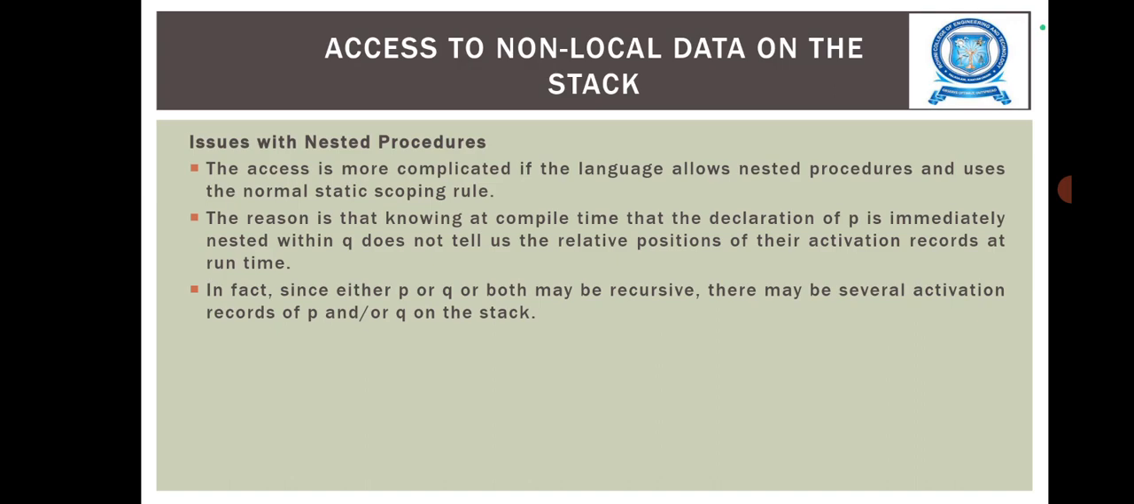The next one is issues with nested procedures. The access is more complicated if the language allows nested procedures and uses the normal static scoping rule. That means knowing at compile time that the declaration of P is immediately nested within Q does not tell us the relative positions of their activation records at runtime. In fact, since either P or Q or both may be recursive, there may be several activation records of P or Q on the stack.